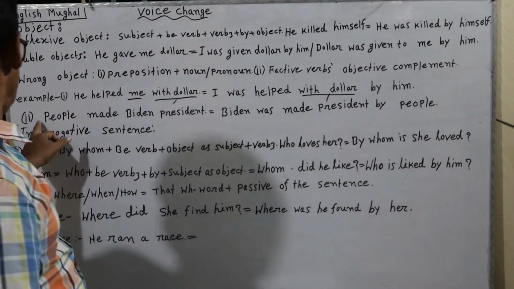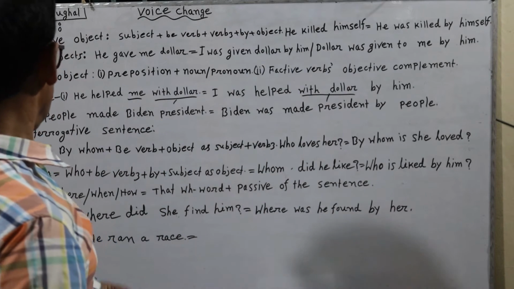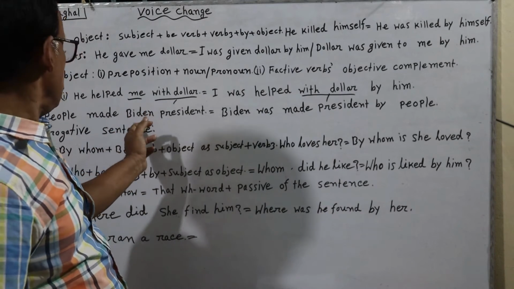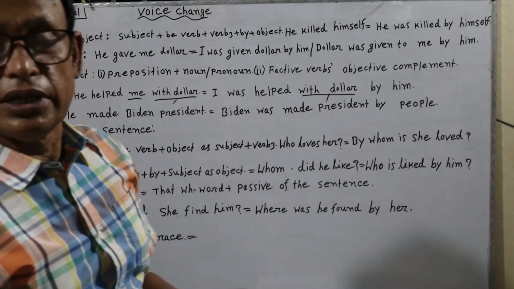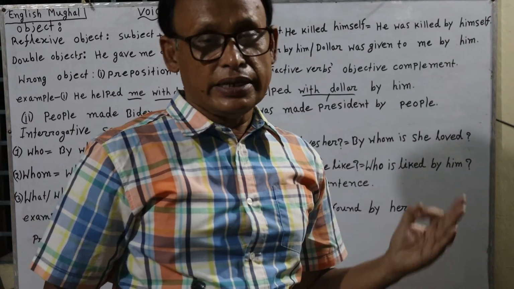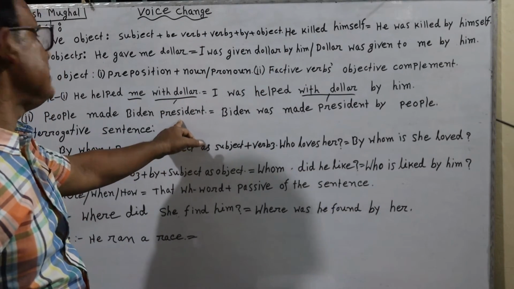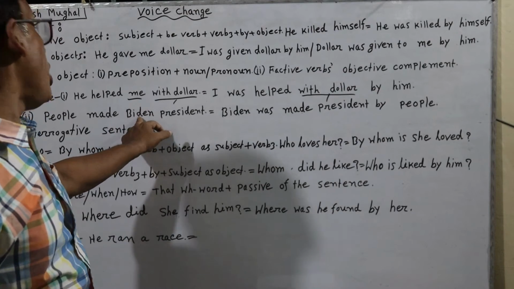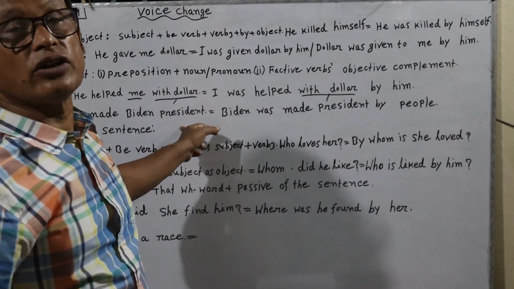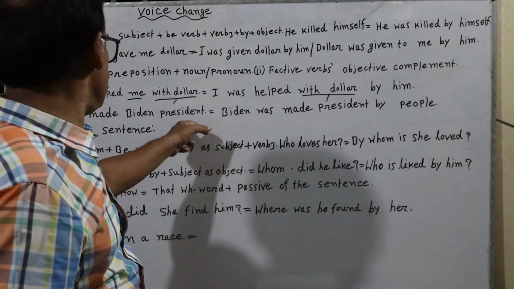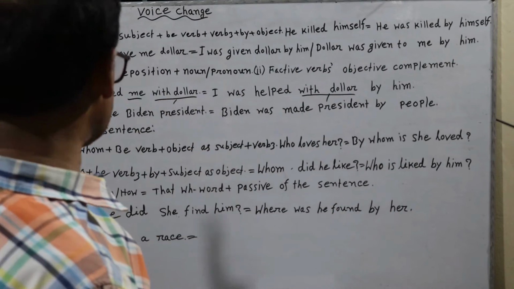Here is an example. People made Biden president. Here, who is Biden? He is also the president, the same person. That person, Biden, is also the president. So, president is the objective complement of the object Biden. And this cannot be an object, and in passive voice it cannot be replaced into a subject.